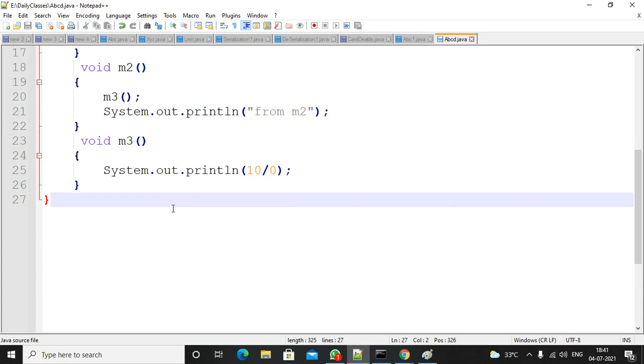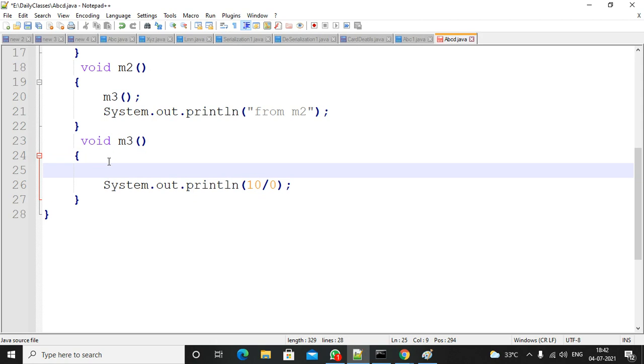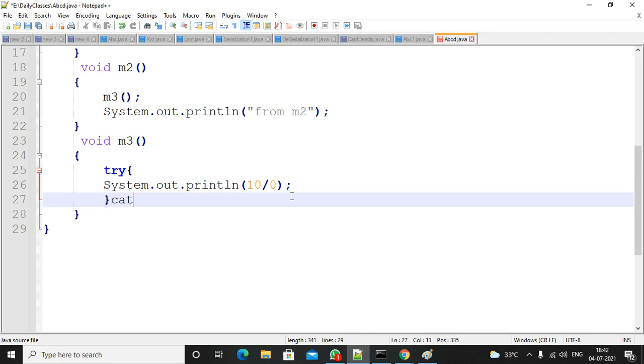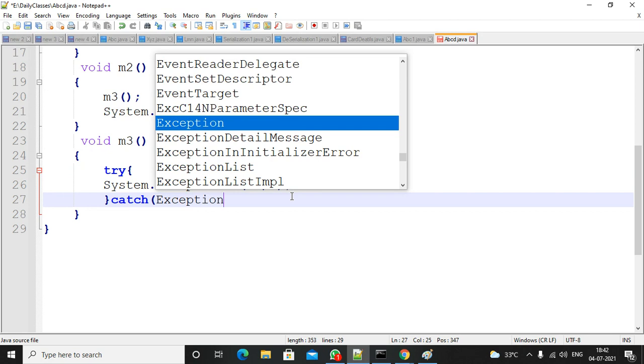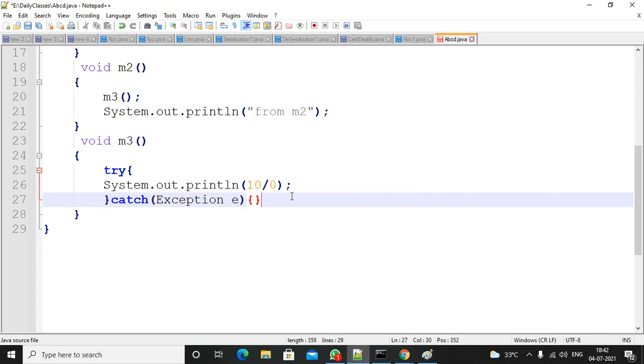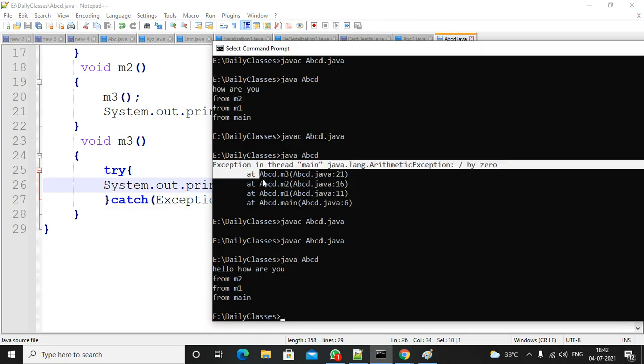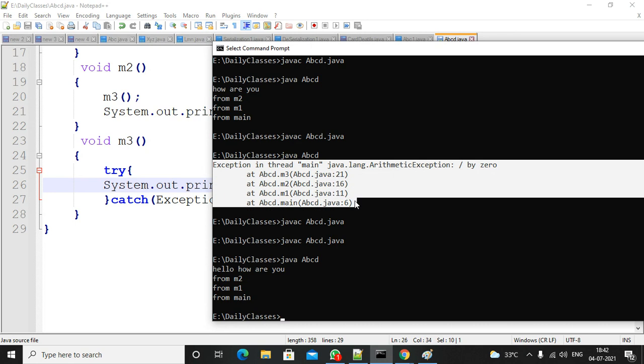Exception handling code means, you will learn slowly, but at this moment I am writing some statements. So try catch blocks I am adding here. Just a try catch, don't think much if you don't know. I added Exception e, nothing great. So in this case, what will happen? Exception is there. In the earlier case, what was happening? It was throwing the exception details.